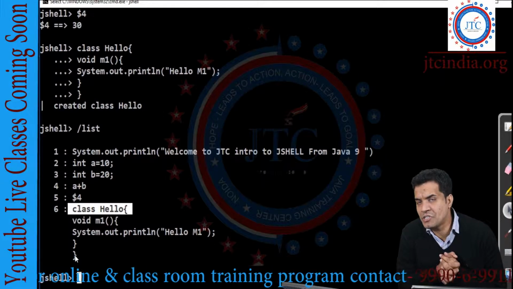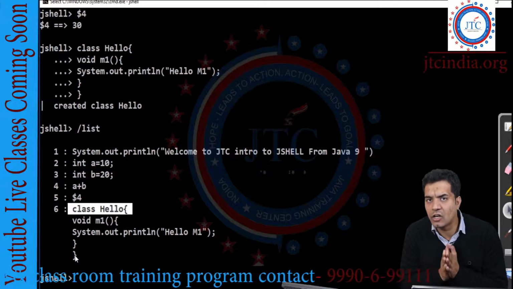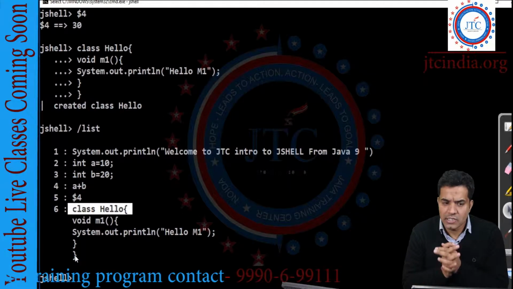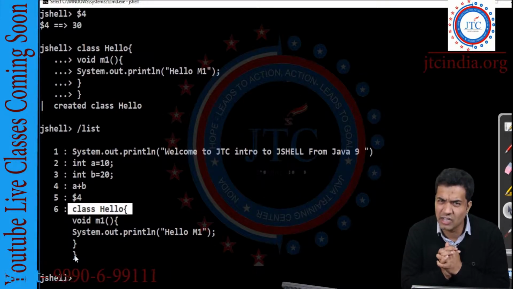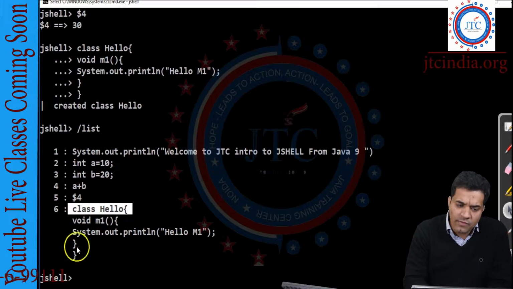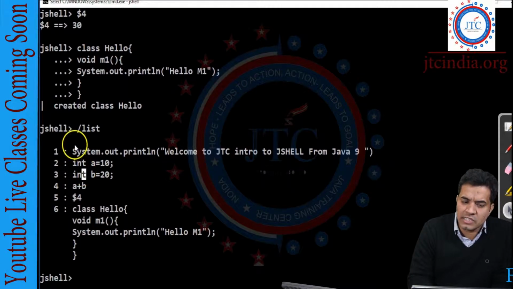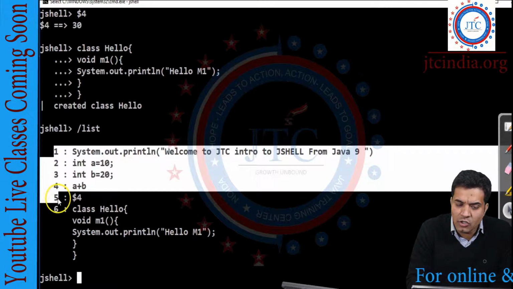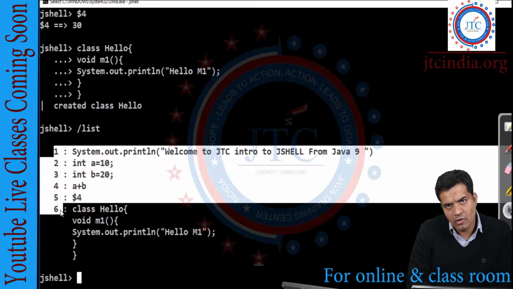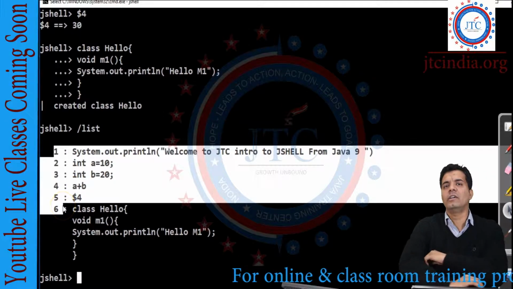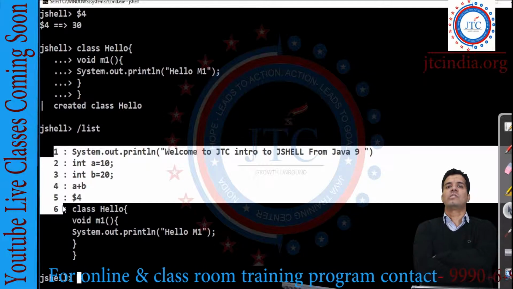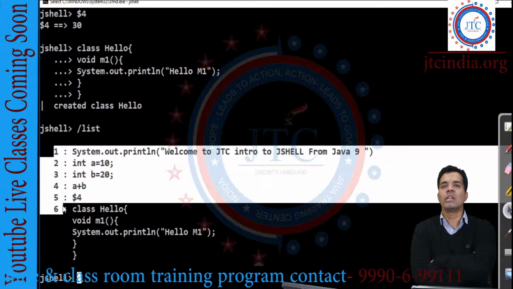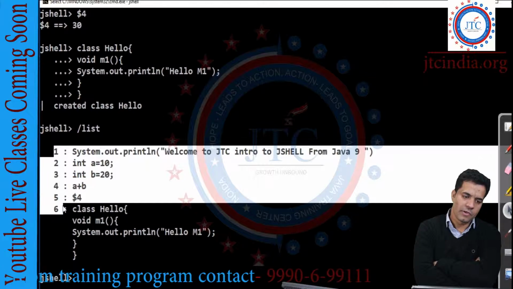So see, whenever you are using JShell and writing any kind of script, every line we have at present will be represented by a unique line number. Every statement will be represented by a unique line number, right?